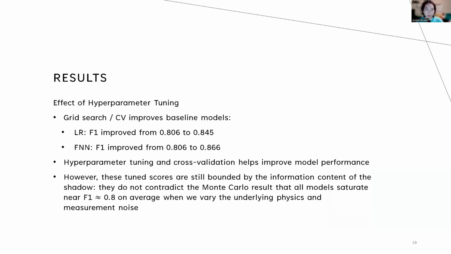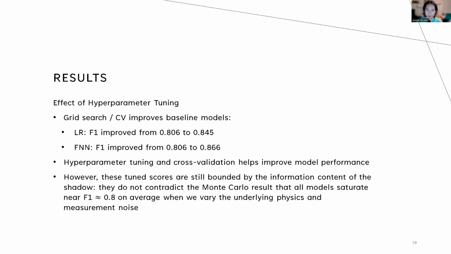And the results from our hyperparameter tuning experiment, we used a grid search combined with a cross-validation loop. And we saw that they increased the baseline models when we added hyperparameter tuning, for example, to the logistic regression. The F1 score improved from 0.806 to 0.845. And for the neural net, it improved from 0.806 to 0.866. So we can see that the hyperparameter tuning and cross-validation can help improve our model's performance.